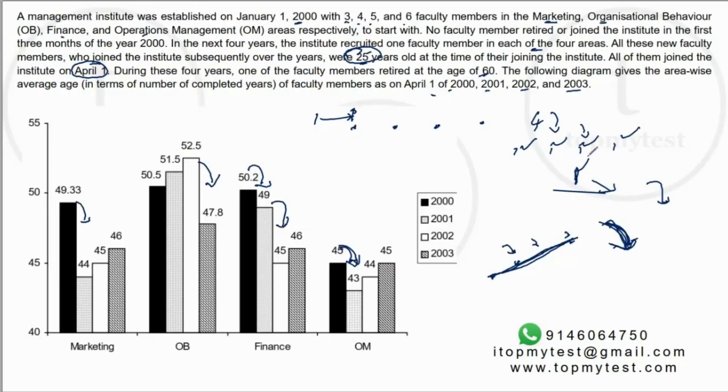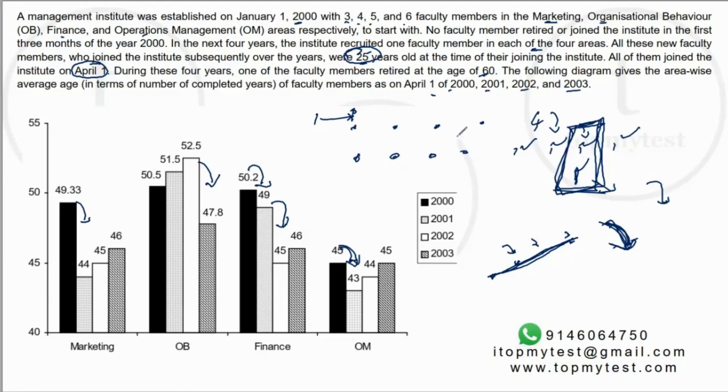Now, why can we be so sure, right? Because there are 5 changes, and the only way that you can have 2 changes is because of a faculty member joining as well as a faculty member retiring. Now, how could this question have been made complicated? The first complication could have been when both of them happened at the same time, right? If both of them happened at the same time, then the question would have been slightly more complicated. So a person retired and a person joined at the same time. So there will be only 4 changes, 1 in each department. And then you will assume that, oh, we'll have to figure out in which department the faculty member joined and in which department the faculty member retired. Then you'll have to calculate the values, right? So that is one thing.